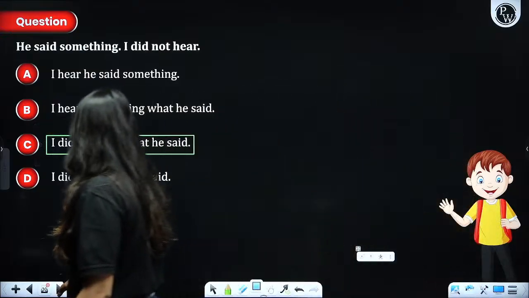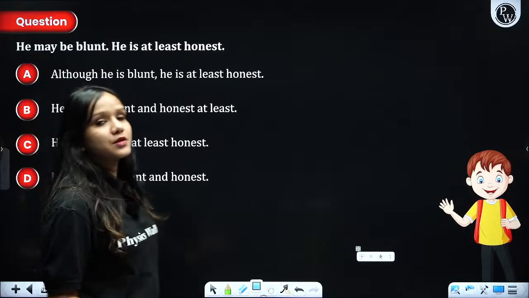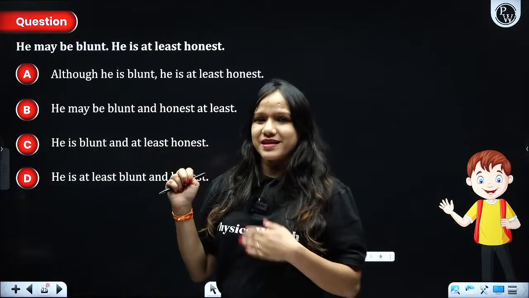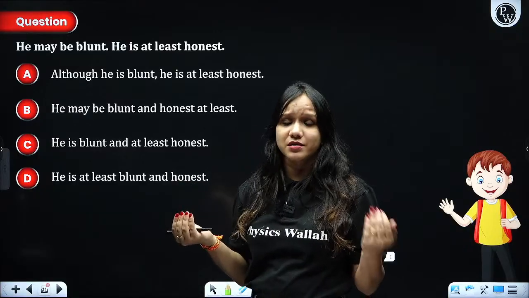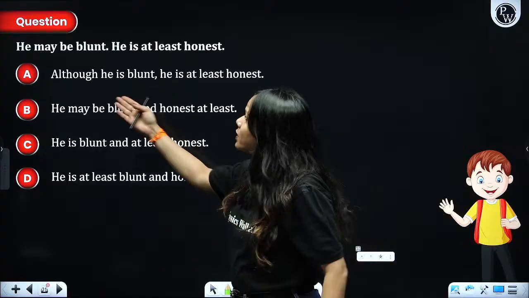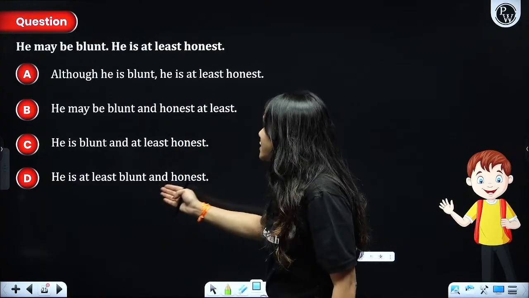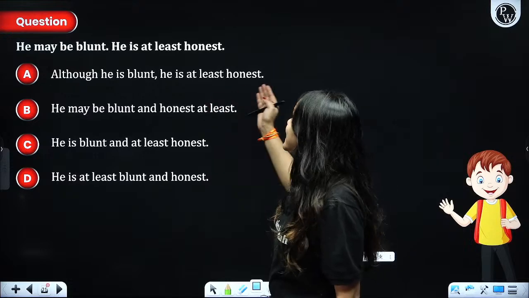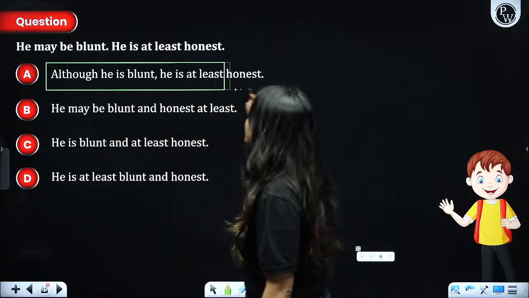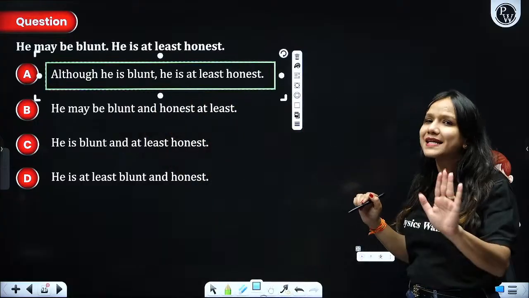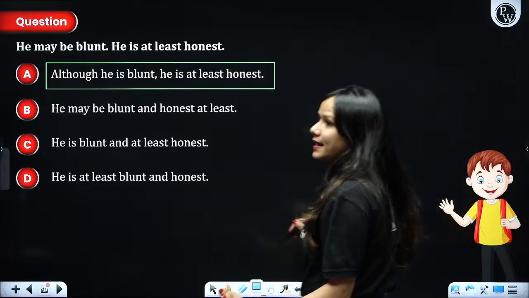Alright, people? Next. He may be blunt, he's at least honest. Two situations. Okay, he's a bit rude, he's a bit arrogant, but he's very straightforward. He may be blunt and honest, no. He is at least blunt and honest, no. Although he is blunt, he is at least honest. Absolutely, this is the answer. That you have to understand like this.